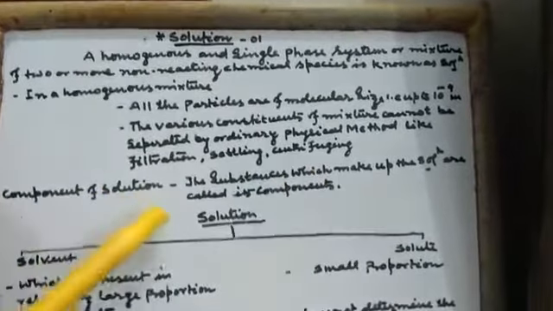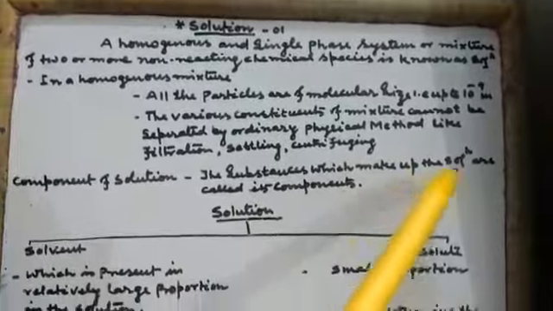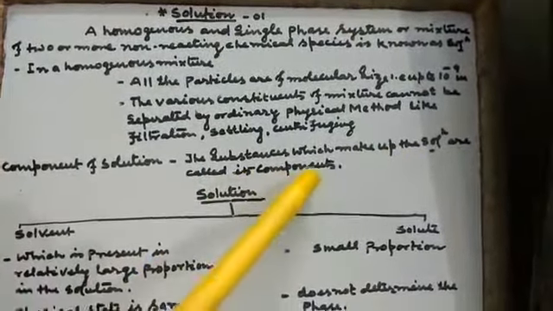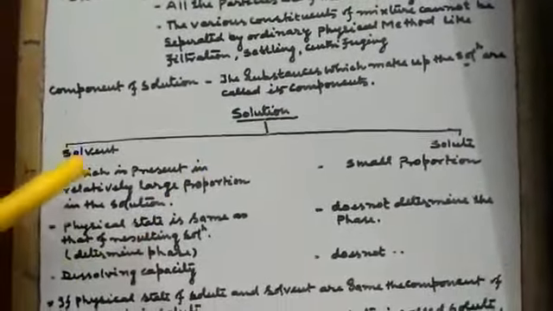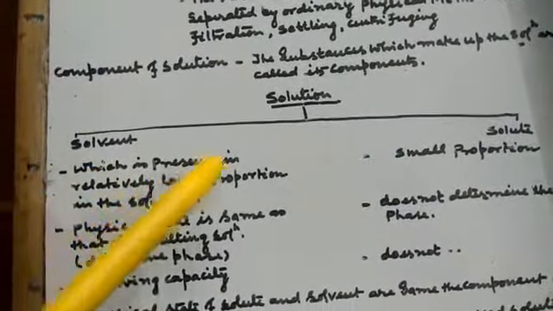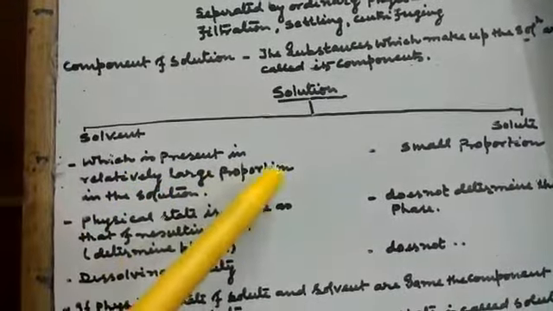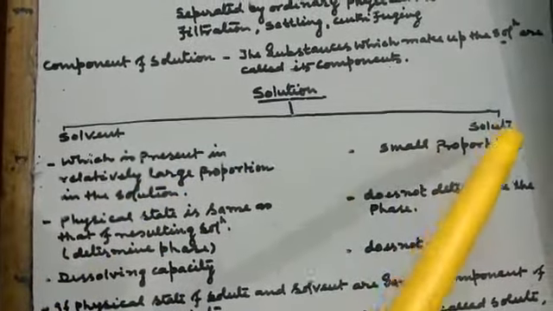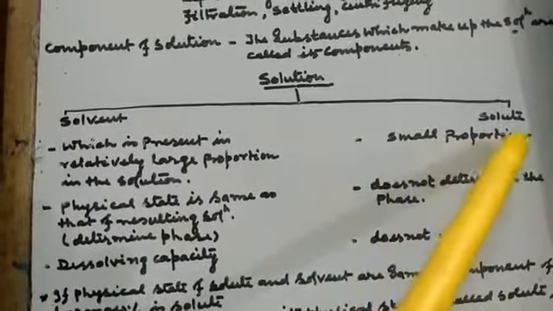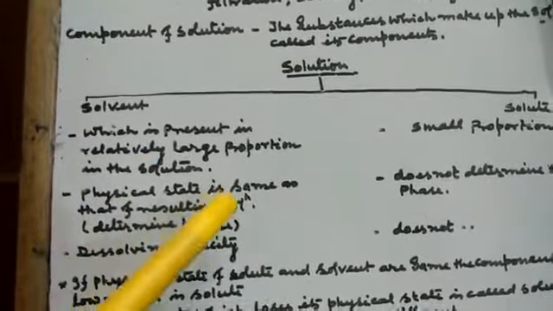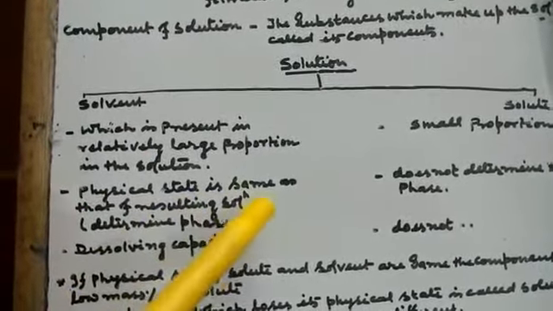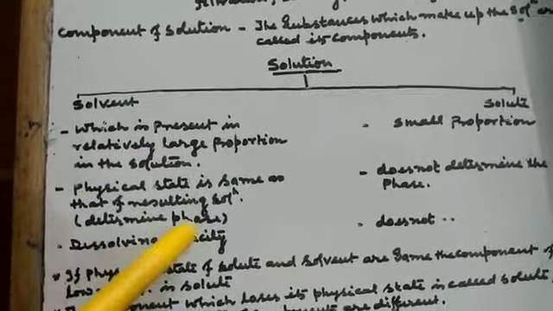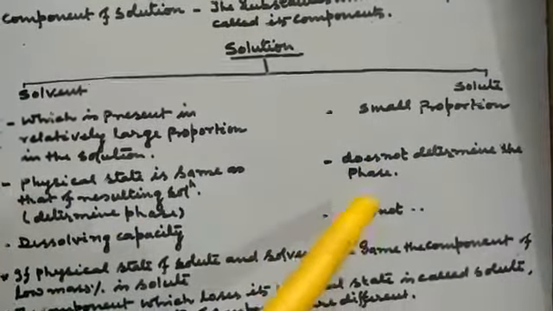Components of solution: the substances which make up a solution are called its components. In a solution, there is solvent and solute. Solvent is present in relatively large proportion in the solution, whereas solute is present in a small proportion. The physical state of the solvent is the same as that of the resulting solution, that is, the solvent determines the phase of the solution, whereas the solute does not determine the phase of the solution.